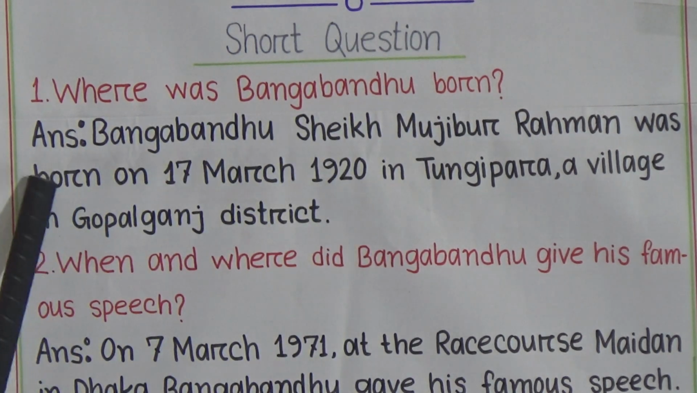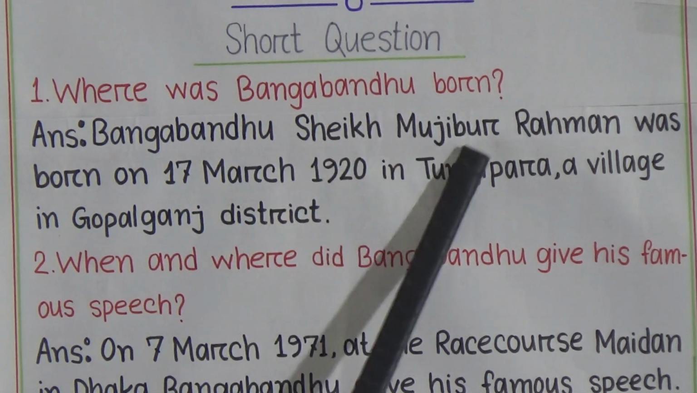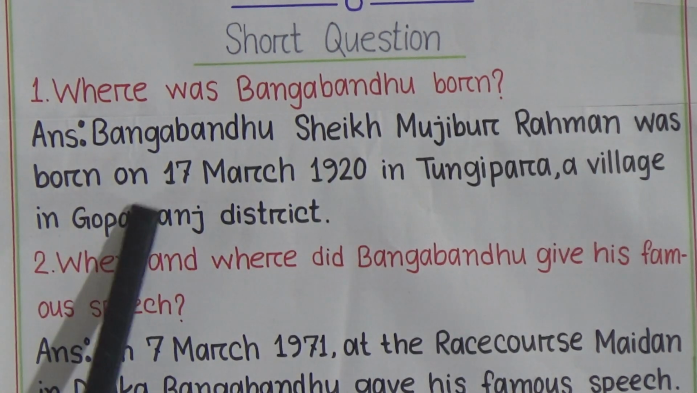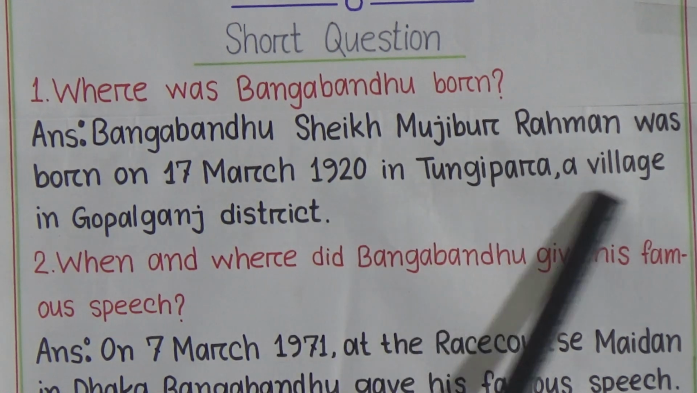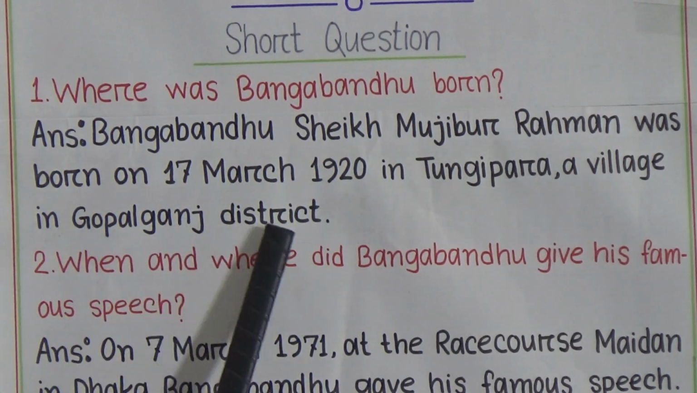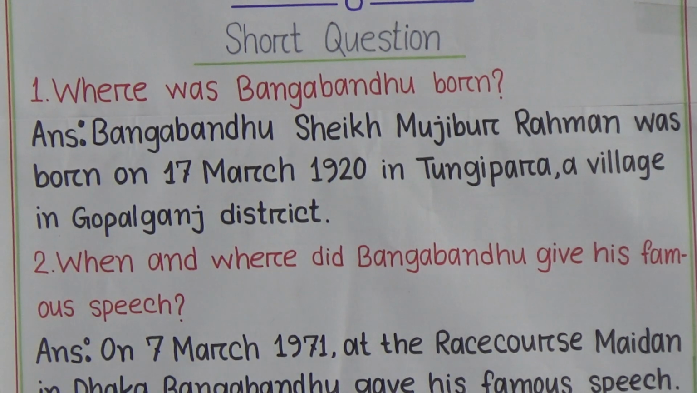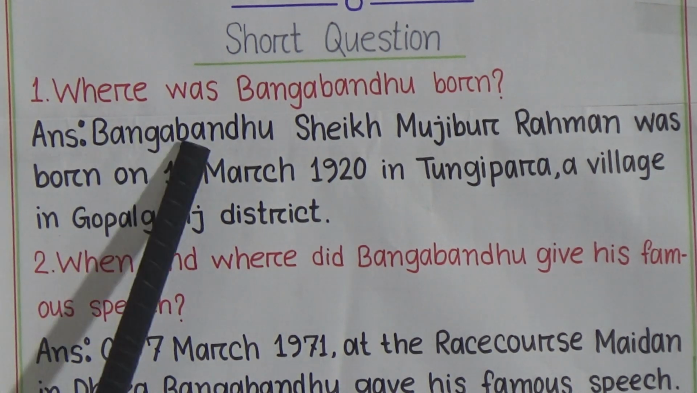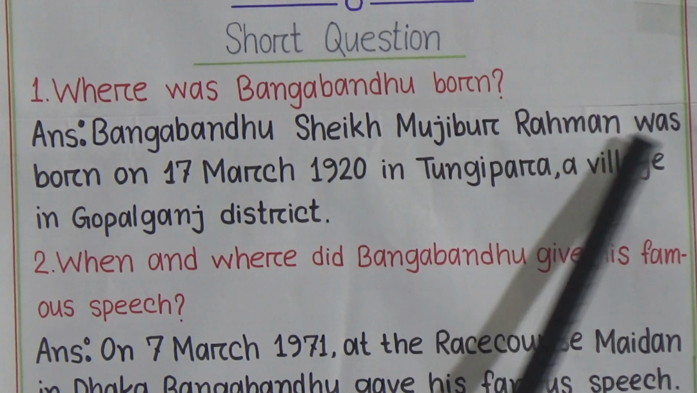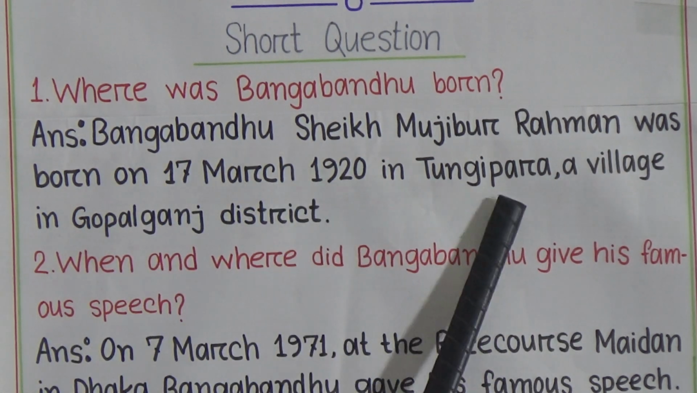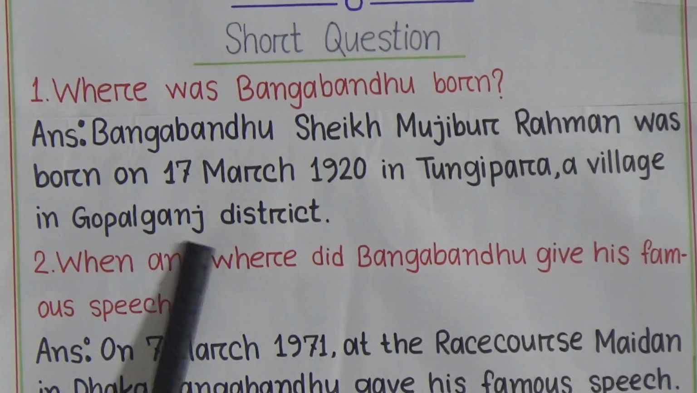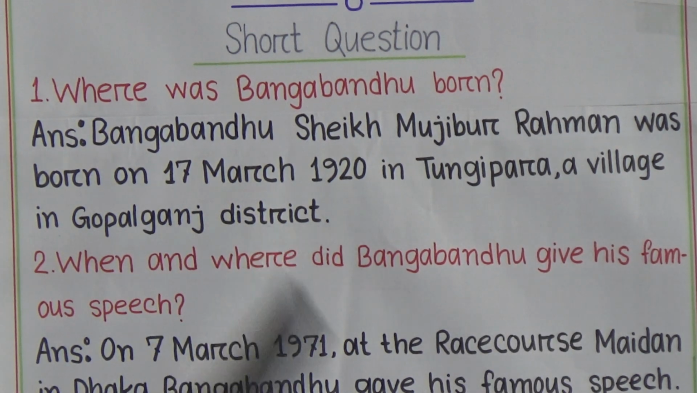The answer is Bangabandhu Sheikh Mujibur Rahman was born on 17th March 1920 in Tungipara, a village in Gopalganj district. I am repeating the answer again. Bangabandhu Sheikh Mujibur Rahman was born on 17th March 1920 in Tungipara, a village in Gopalganj district.